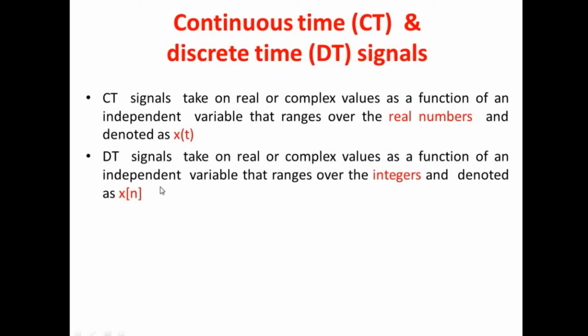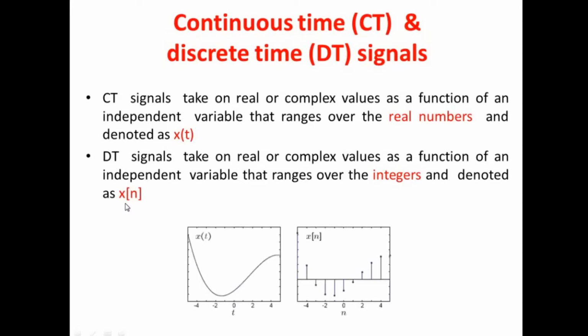We can see the difference between the representation of x of t and x of n, so we have to follow this representation throughout this paper. x of t will be in parenthesis and x of n will be in square brackets. We write x of t because we have continuous values throughout the entire time range, whereas for x of n we do not have any value in between whole numbers.